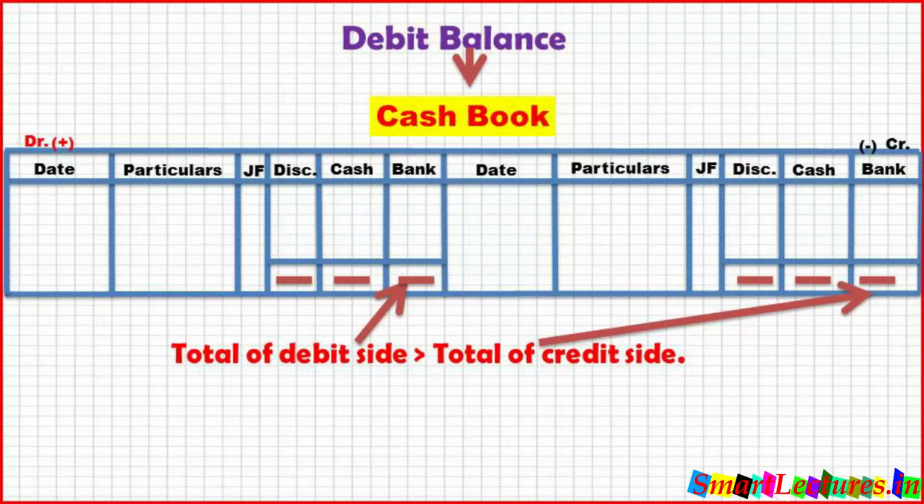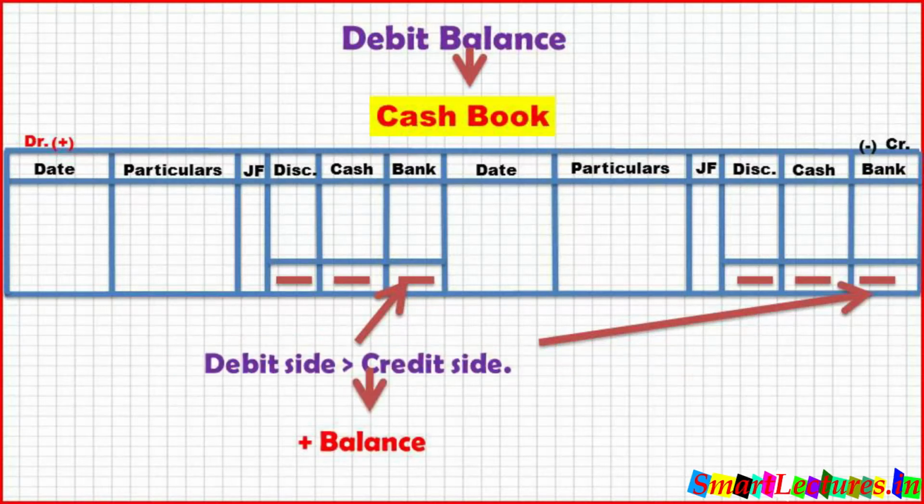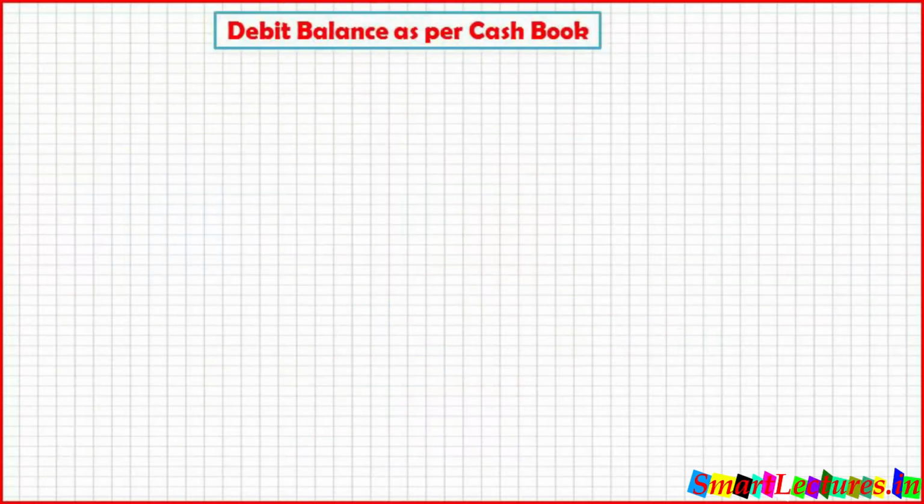So whenever the debit side is higher in the cash book, this is positive balance, or favorable balance.